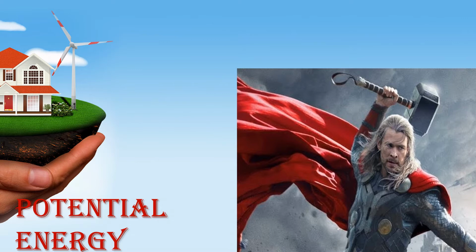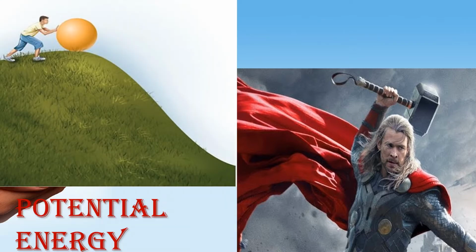Again, if you are going to roll a stone from the top of a hill, before that it will be at the top, is it children? It will be at the top of the hill, which means in that stone also we have potential energy in it.